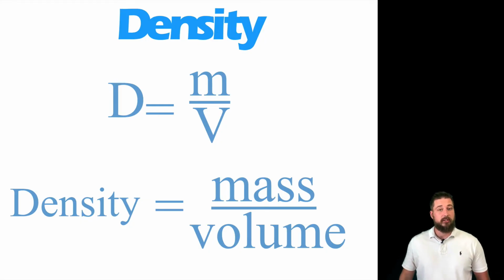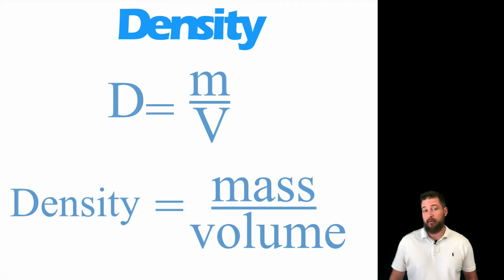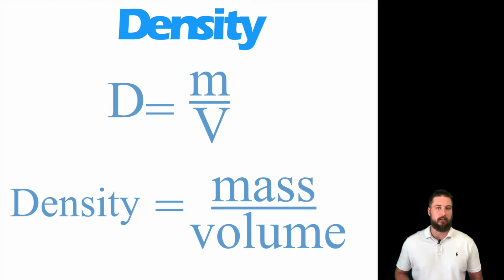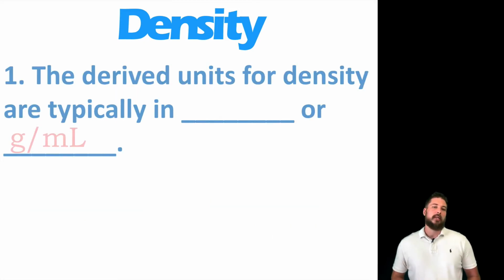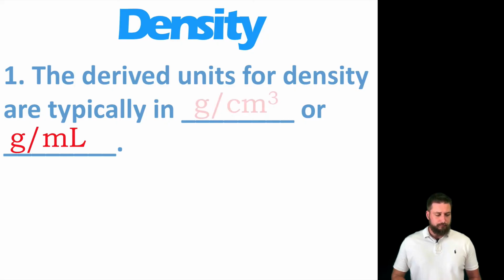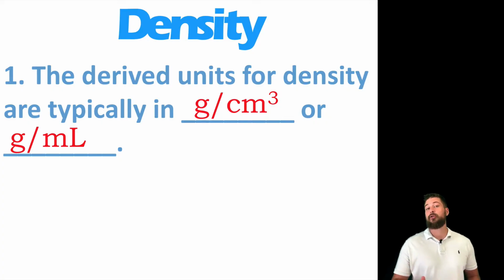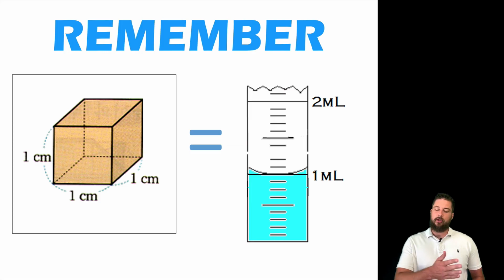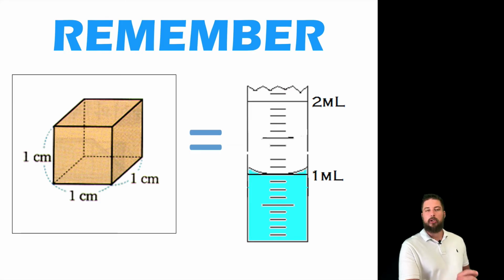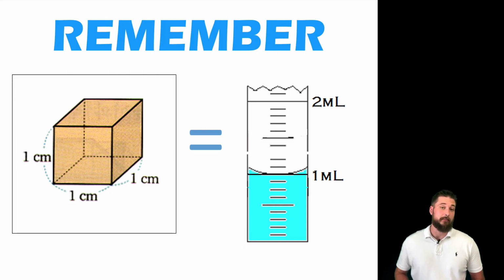But here's the equation for density. Density is equal to mass divided by volume. So if you have the mass and you have the volume, you can divide them to get the density. Now, the units that we typically use are grams per centimeter cubed or grams per milliliter. And as it turns out, a centimeter cubed is the same thing as a milliliter. And so these are the units that we typically use in this course. So again, like I just said, a centimeter cubed is a milliliter. They happen to be the same exact thing, so they're interchangeable.